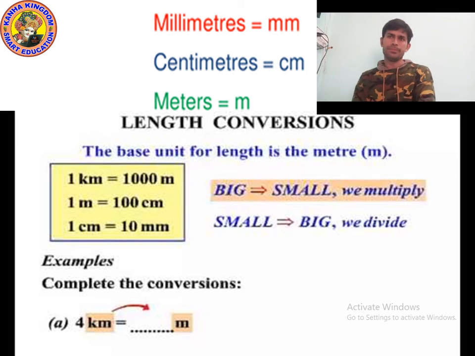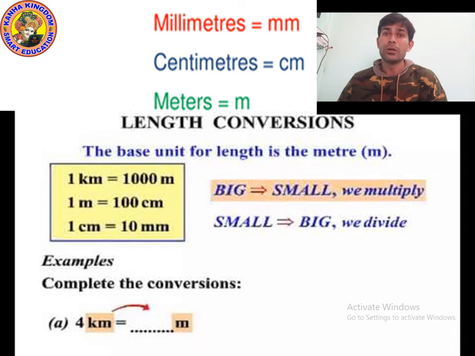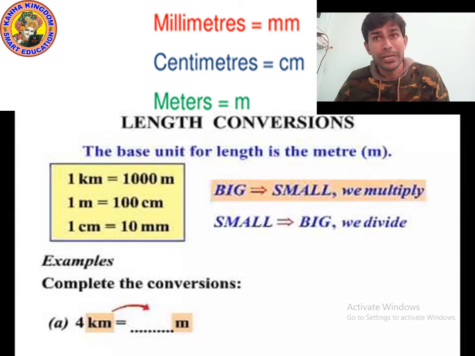So kids, I hope that you got the answer. 4 kilometer is equal to 4000 meter. How? Because we have been given 4 kilometer. Kilometer is a bigger unit, and we want to convert into smaller. Whenever you convert into smaller, you multiply.